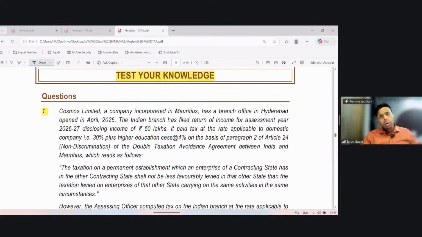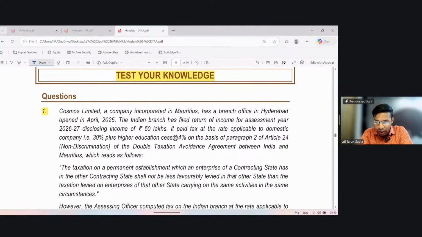Okay. So a small chapter, DTL. Let's see some small questions. It says that Cosmos Limited, a company incorporated in Mauritius, has a branch office in Hyderabad, opened in April 2025. So the Mauritius company, a non-resident, has a branch in Hyderabad.